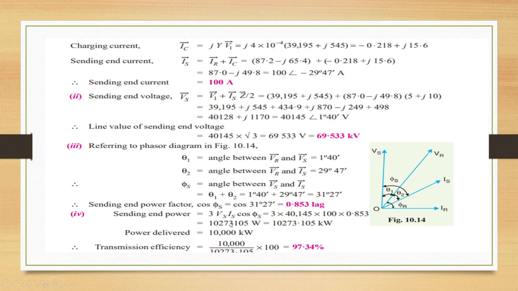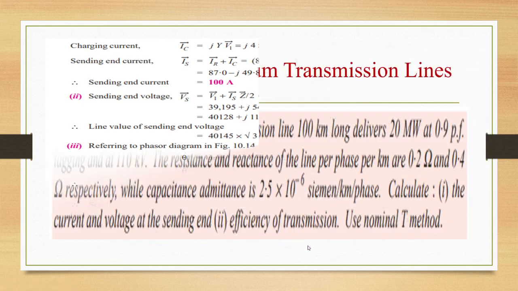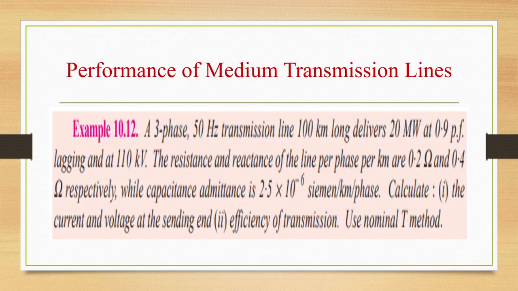Sending end power is 3 Vs Is cos phi s. Substitute all the values: 10273.105 kilowatt. Power delivered is 10,000 kilowatt. Transmission efficiency is 10,000 by 10273.105 into 100, that is 97.34%.